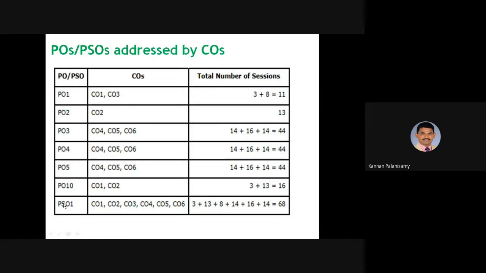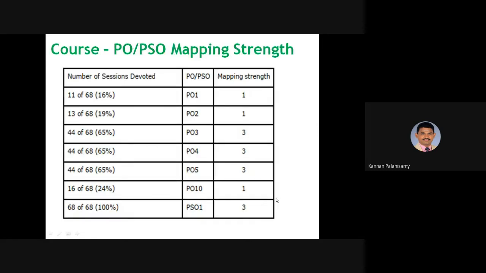Then PSO1. You see, this is program specific outcomes. In these program specific outcomes, all the COs are addressing this. I already told you while explaining these PSOs, because PSOs are written by the department by considering all these parameters, so that most of the COs are addressing these PSOs, right? So here PSO1 is addressed by all these COs. Then all those things are taken. You see here the number of hours 68. So in this table, PO1 is 11 hours, PO2 13. Similarly for all POs and PSOs.